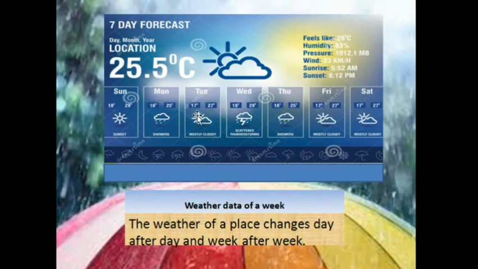Tuesday it was cloudy. So you can see weather changes every day. You can see the minimum temperature and the maximum temperature have changed, and so has the weather. First it was sunny, then rainy, then cloudy, then rainy with a thunderstorm. So like this, as we have already studied, weather is for a short period of time and it changes every few minutes, every few hours, every day. So weather changes day after day.